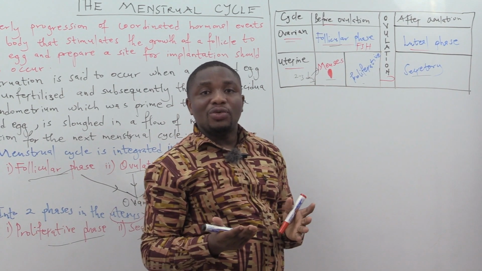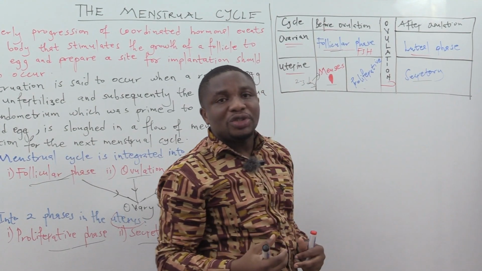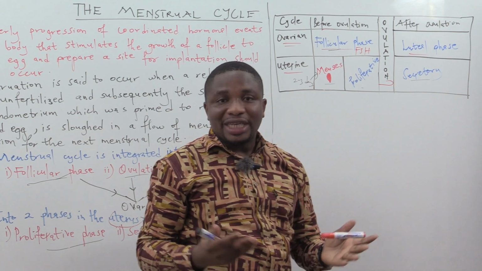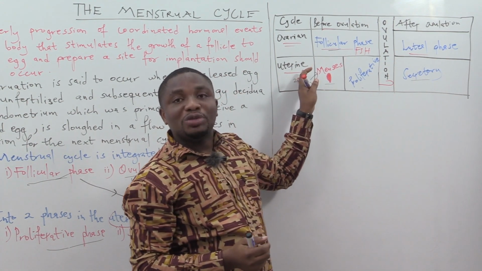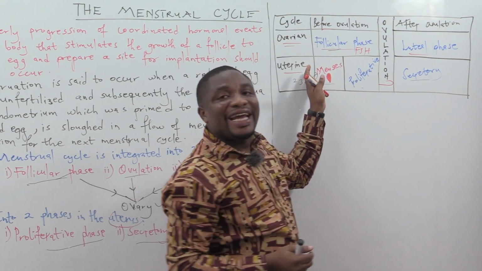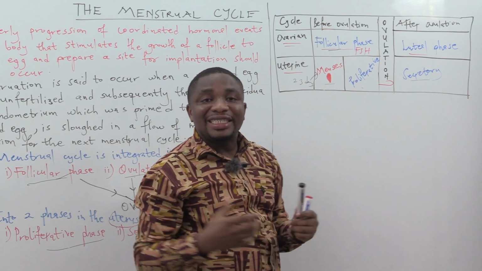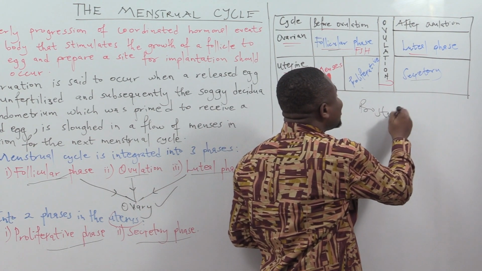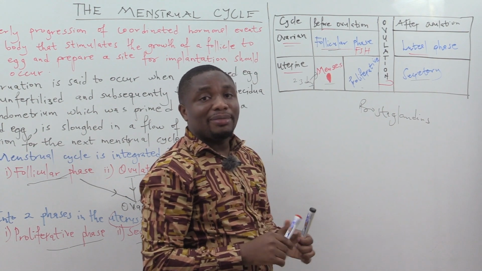Then after ovulation, what will take place? After ovulation, as the corpus luteum is producing progesterone and estrogen in high amounts, especially the progesterone, what is the uterus also going to be doing? The uterine endometrial cells will start releasing certain chemicals. We call them the prostaglandins. Which prostaglandins are we talking about here?